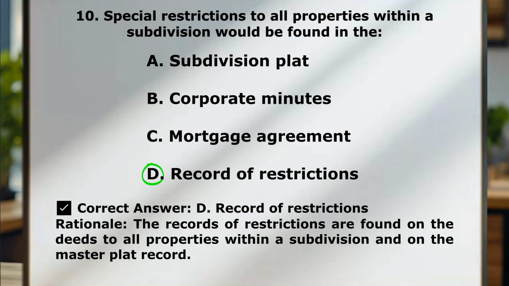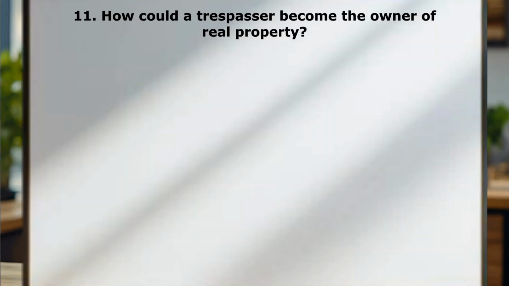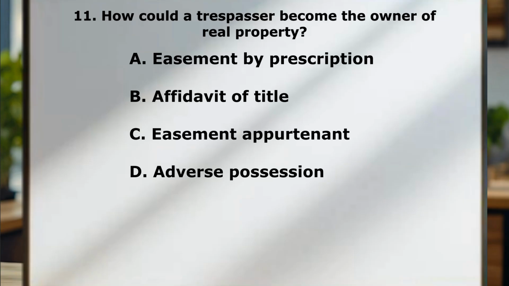And so you've stayed to the end. You're doing your best to pass the exam on the first try, and for that reason, I'm gifting you with a bonus question. Question number 11. How could a trespasser become the owner of real property? Hopefully they don't have any right to take someone else's property, but there is a term for it. A, easement by prescription. B, affidavit of title. C, easement appurtenant. D, adverse possession. Okay, so this is just another definition one.